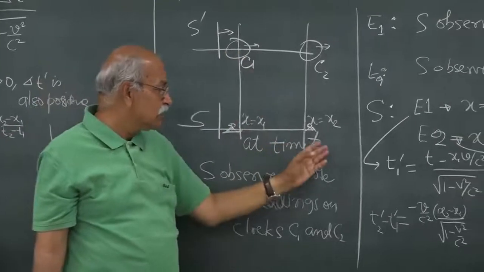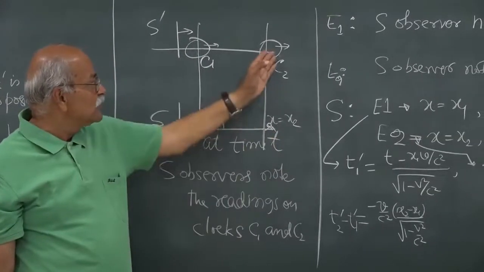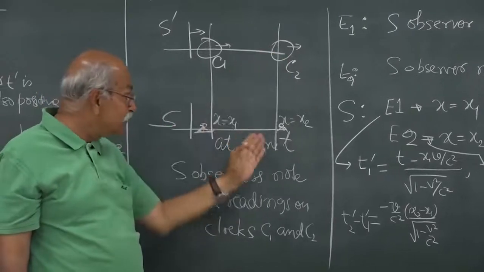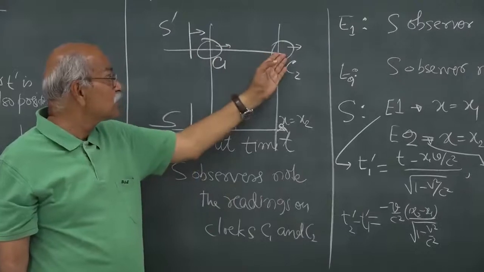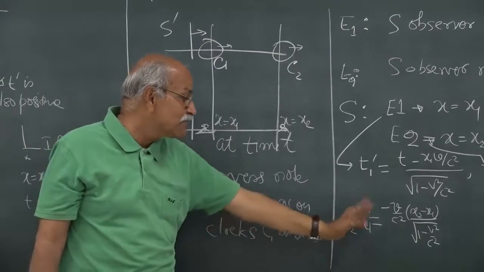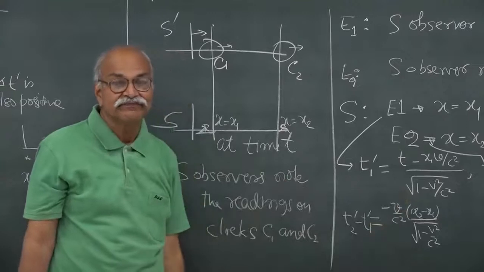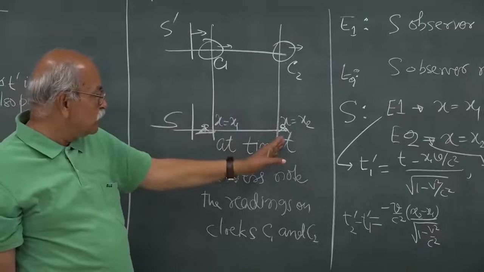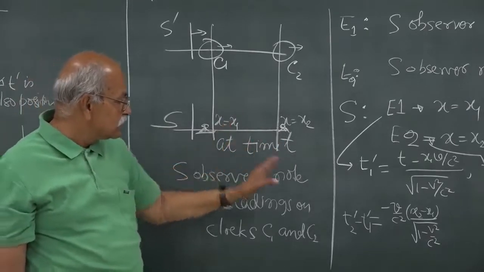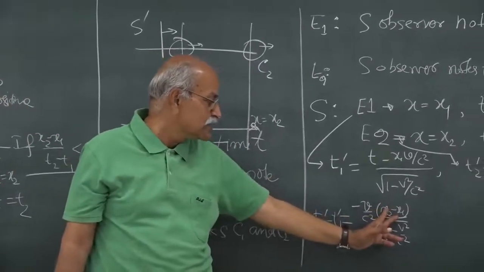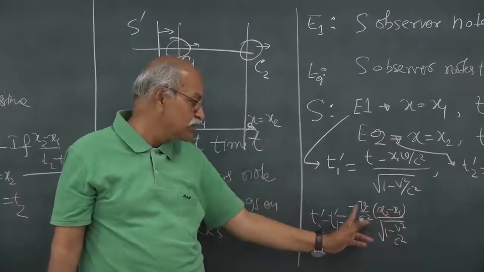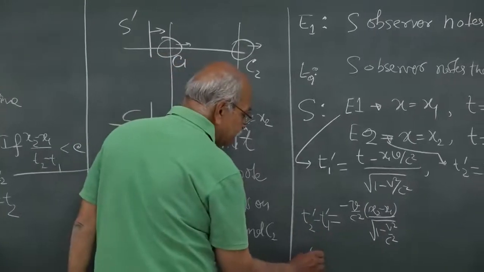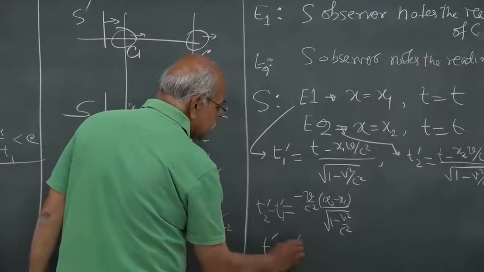And this observer says okay, the time is t, but it is showing T2 prime, and the fact is that at the same instant these two clocks are showing two different times, T2 prime and T1 prime, and this is the difference. And since in this picture x2 is more and x1 is less, x2 minus x1 is positive, then because of this minus sign, this thing is negative, and that means T2 prime is smaller than T1 prime.